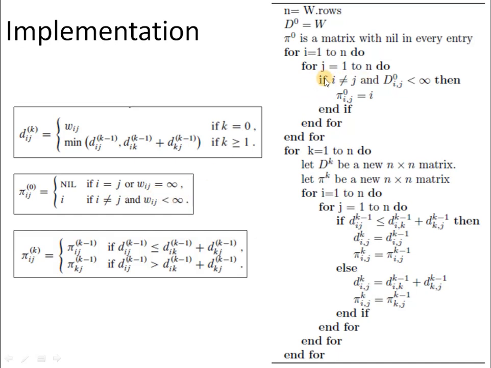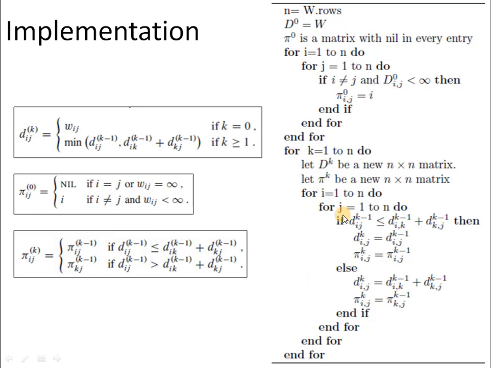So we are checking this condition by means of this if statement, and if this condition is satisfied, we have to update the predecessor value. And we have to check this condition for each and every value of pi. So we have two nested for loops which run from 1 to the total number of vertices, that is n, present in the graph. So with this we are done with the initialization.